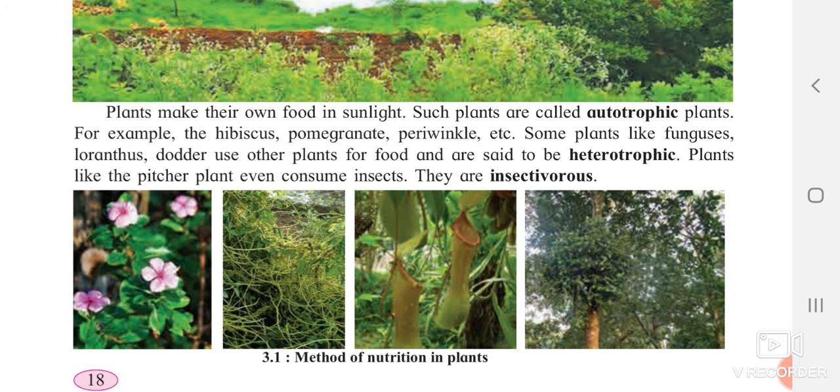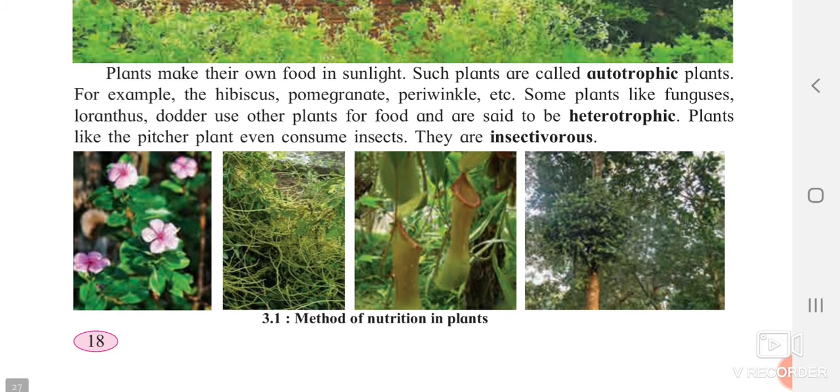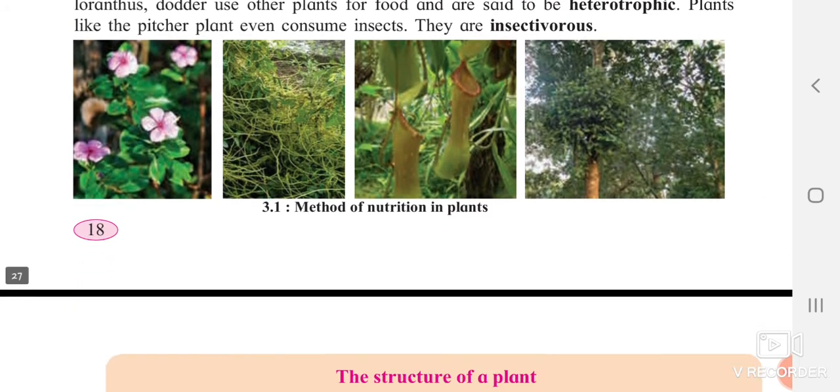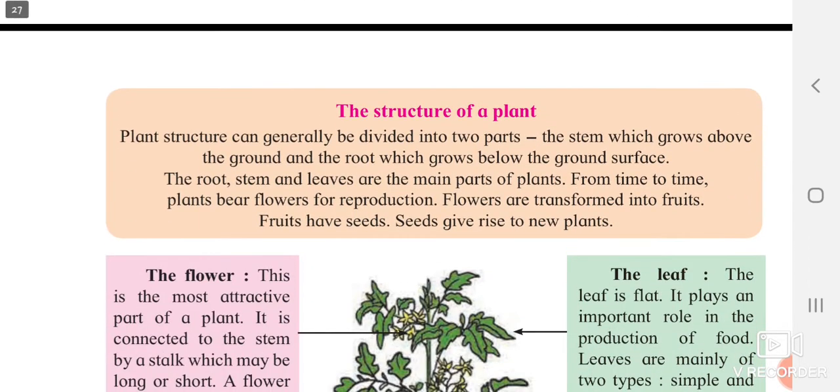Okay, you can see in the first picture, it is periwinkle. The next one is cuscuta. It is also known as dodder or loranthus. The next one you can see is given in the picture. Okay, now we will see the structure of plant.